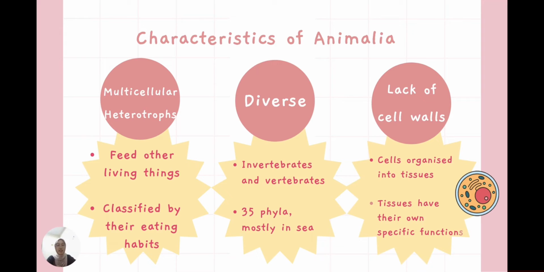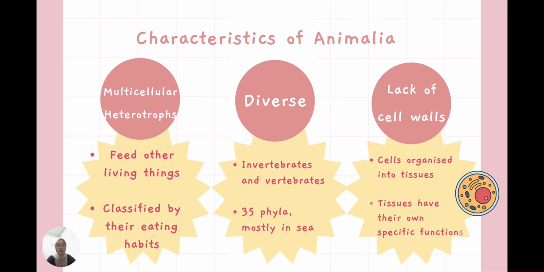The second characteristic of Animalia is that it is diverse in form and size. It includes invertebrates and vertebrates. Invertebrates are organisms that lack backbones, and vertebrates are vice versa. To show the diversity of Animalia, it consists of 35 phyla, and most of the phyla occur in the sea. The third characteristic of Animalia is that they lack cell walls.